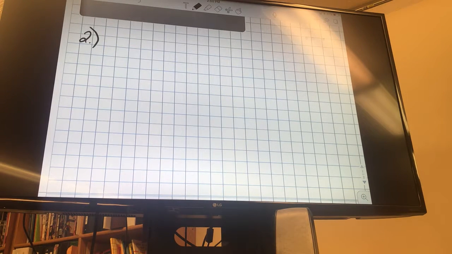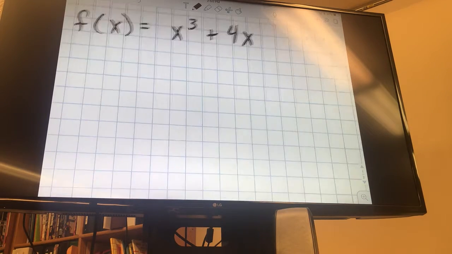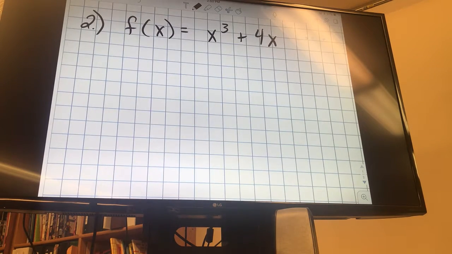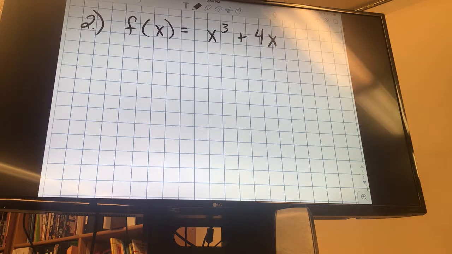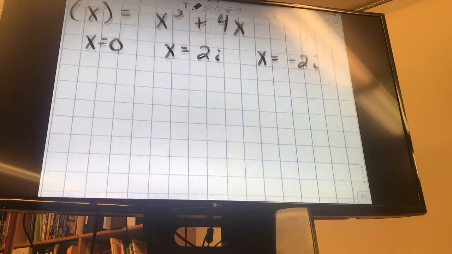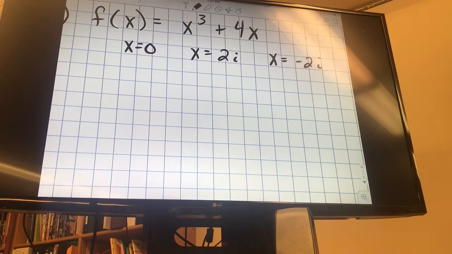Example 2, they give us a polynomial function. F of x equals x to the third plus 4x. So how many zeros does this guy have? 3. It's x to the third. So we know it has to have 3, but it says confirm that its zeros are x equals 0, x equals 2i, and x equals negative 2i. So they give me the 3 zeros.